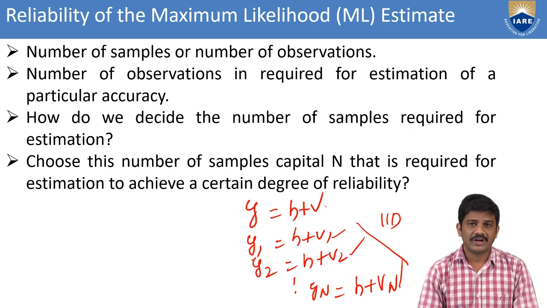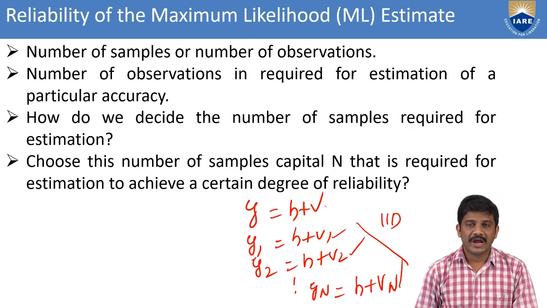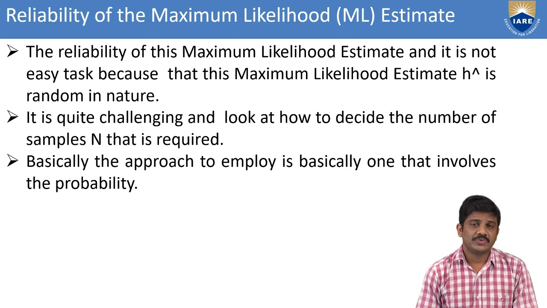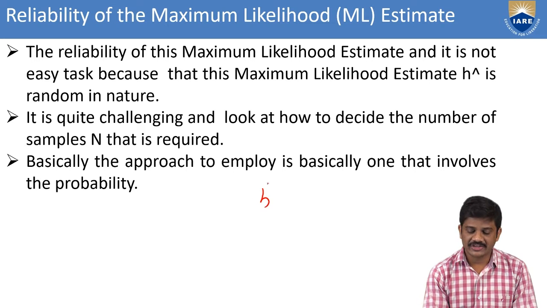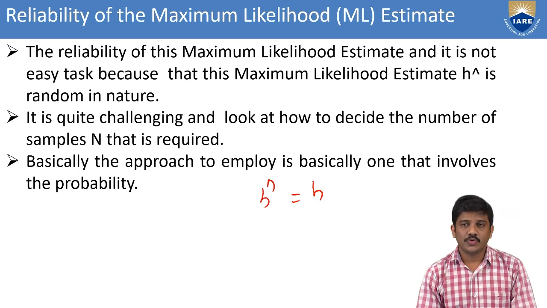Here we have the Gaussian distribution. Then we can achieve a certain degree of reliability in this maximum likelihood. Coming to this maximum likelihood estimation, we are taking h hat. What is h hat? Here it is the estimated parameter, that is h hat, and we also take h. This is the true parameter.